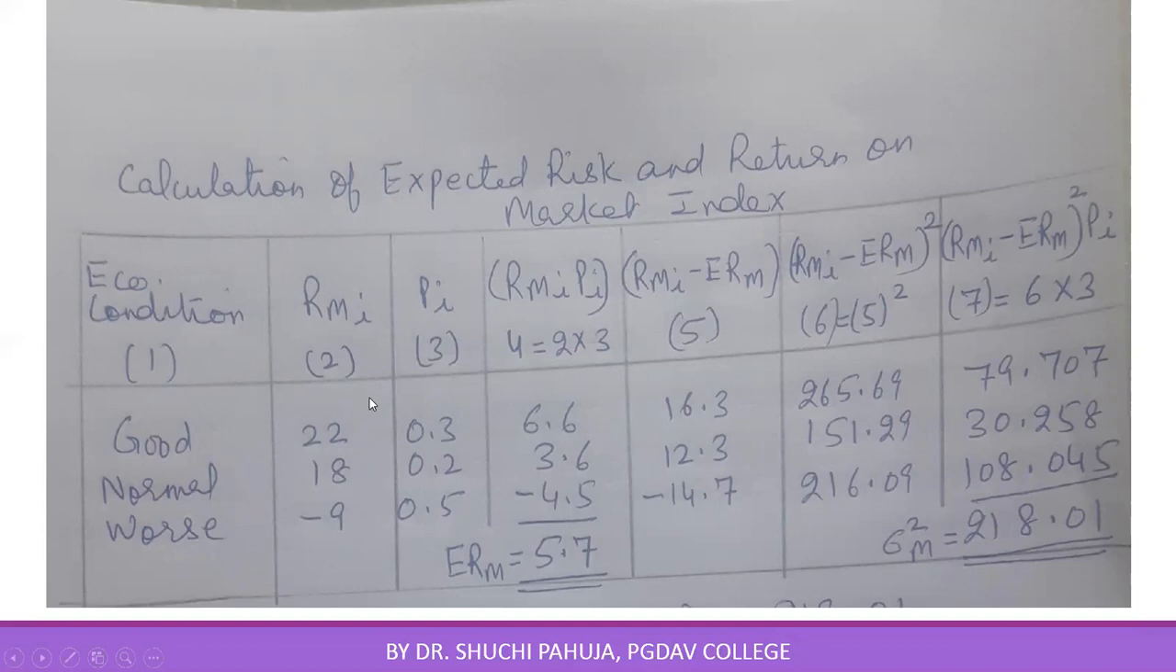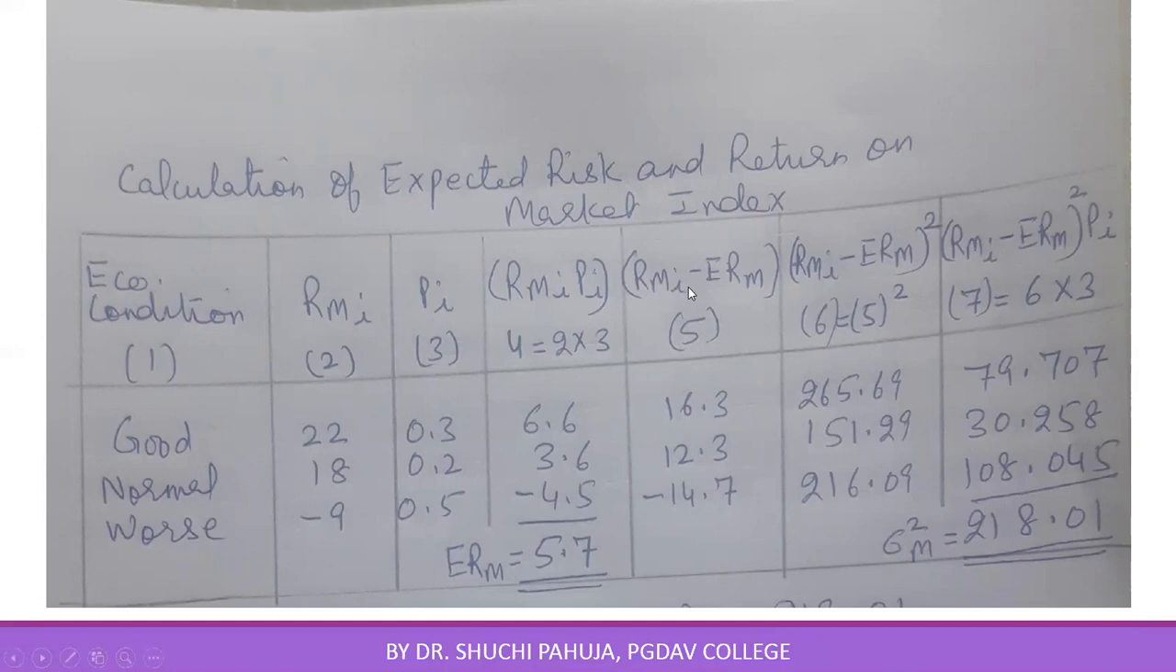Three situations. These are returns on market portfolio in these three situations. Probabilities of these three situations. RM into PI, this fourth column, 2 into 3. That means 22 into 0.3, 6.6. In this way you calculate. Sum this up. This will give you expected return on market portfolio. This we will be using as RM in CAPM equation.